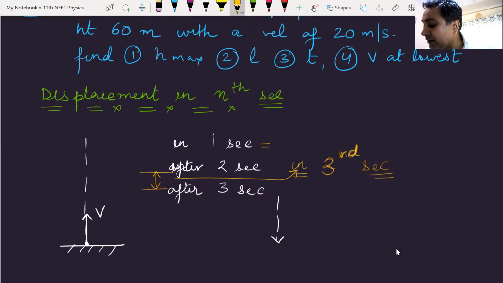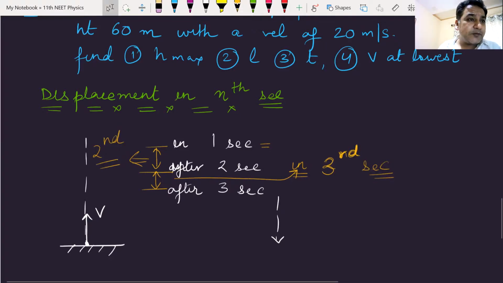Are you getting my point? Between 1 and 2, whatever it will move between 1 and 2, that displacement will be known as the displacement in the second. Is everyone getting my point?